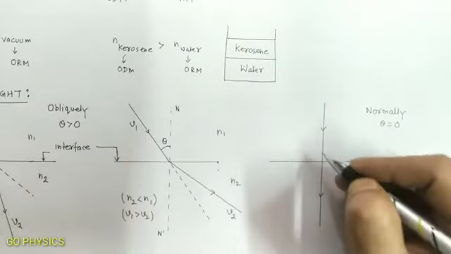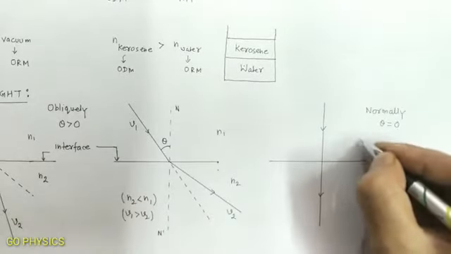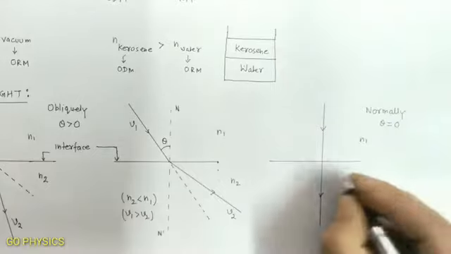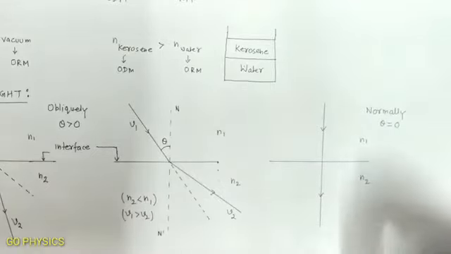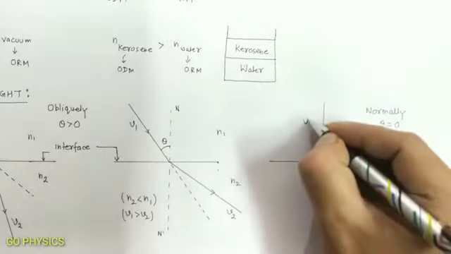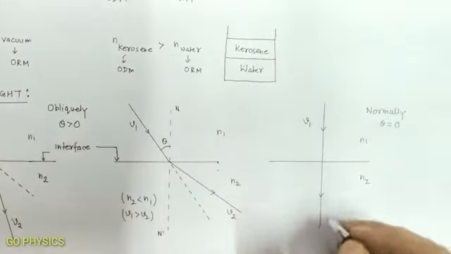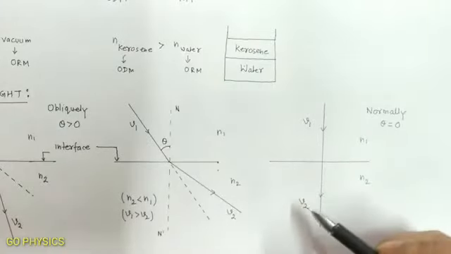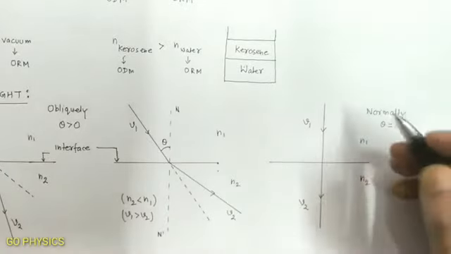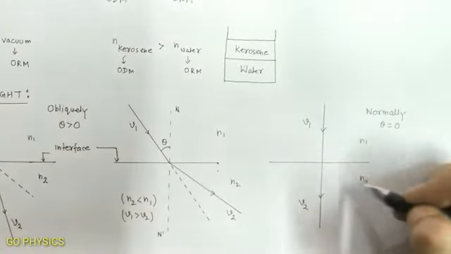Let us suppose the refractive index of the medium above is N1 and below the interface the refractive index of the medium is N2. The speed of light in medium 1 is V1 and the speed of light in medium 2 is V2. As it is clear, V1 and V2 will be different. So there is an optical event taking place.